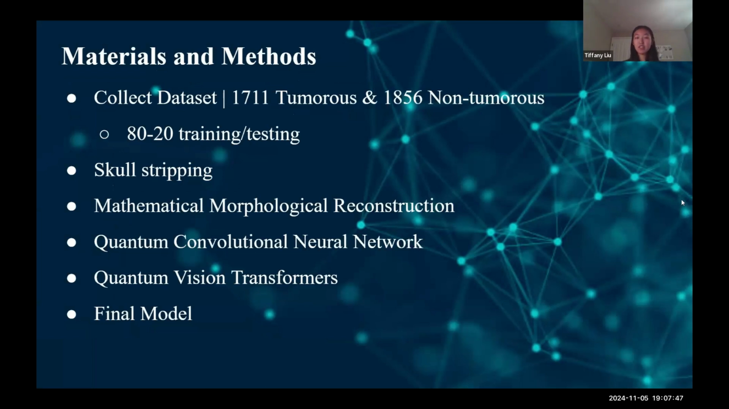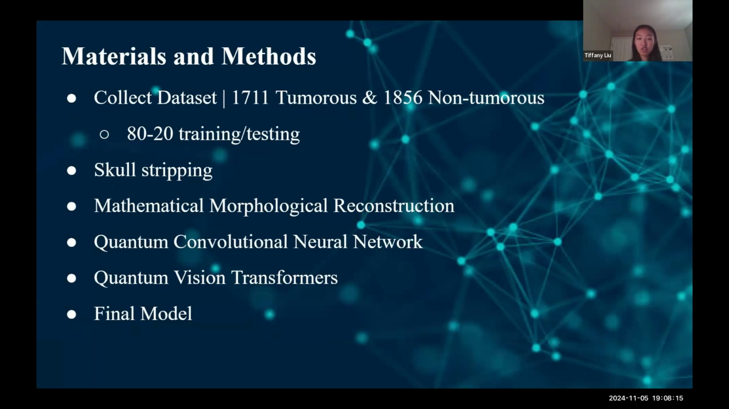So first, we started by collecting a dataset of 1,711 tumor and 1,856 non-tumor MRI images, which is split into an 80 to 20 training to testing ratio, filled with various tumor shapes, types, and orientations. To start off the process, the images go through pre-processing, which is done with a skull stripping algorithm to isolate the brain. The output of the skull stripping acts as an input to the MMR, QCNN, and the QVT algorithms.